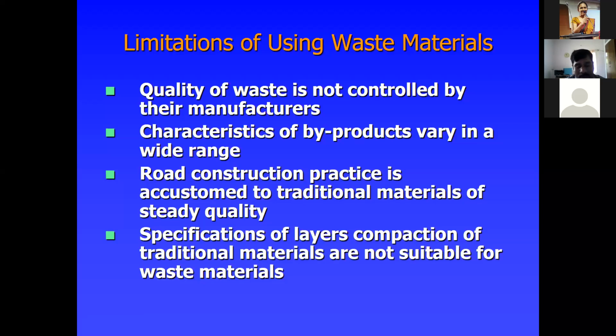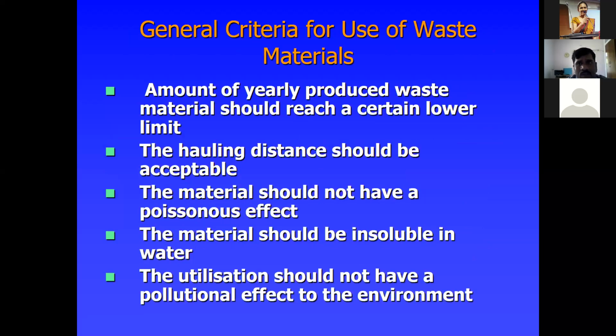Some general criteria for the use of waste materials: the amount of waste material produced yearly should reach a certain lower limit. The hauling distance should be acceptable. We can't use fly ash from Raichur or Bellary, where the thermal plants are, in Bangalore, because the hauling distance should be acceptable.